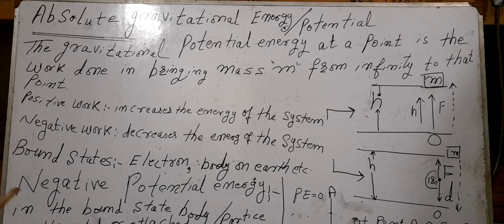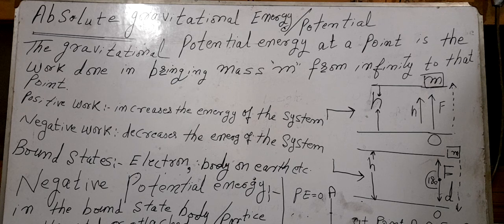Okay. Next is the bound state. Electrons, bodies on the earth, etc., are all in the bound state. What does it mean by the bound state? For example, an electron is revolving around the nucleus. There is a force of attraction between the electron and proton.